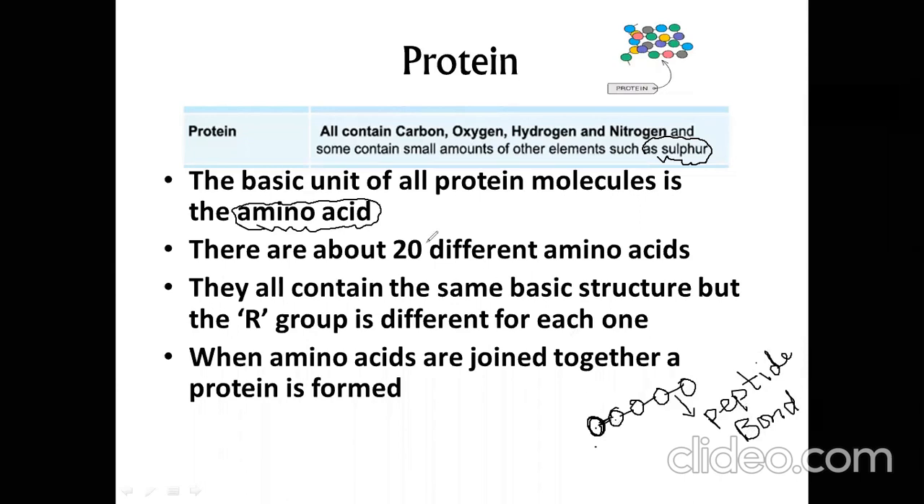Okay, there are 20 important amino acids. Every amino acid has its own name. But there is no need for us to know the names of those amino acids. Here I will give you an example only. For example, this is X amino acid, this is Y, this is Z, this is A, this is B. See, this is one kind of protein.